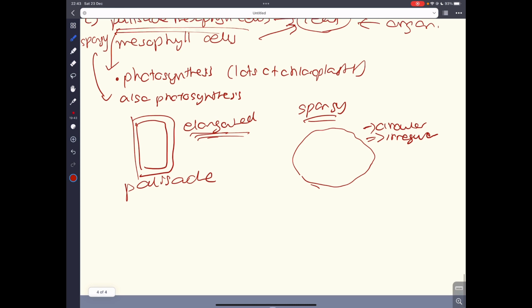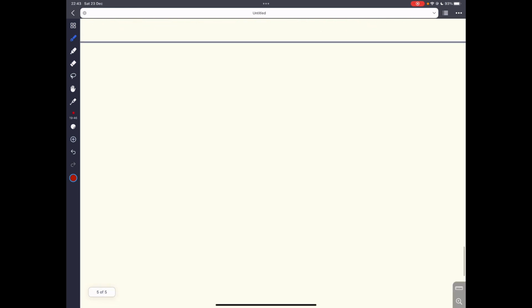Okay. Now, another specialized cell that you have to know is called neurons. Neurons are basically nerve cells. They communicate with one another so that you can carry out any action that you do, like talking, thinking, solving a problem, right? Neurons are the scientific way of saying nerve cells.